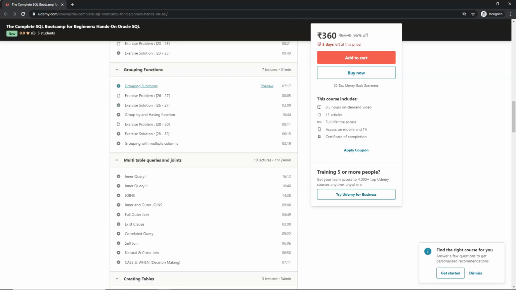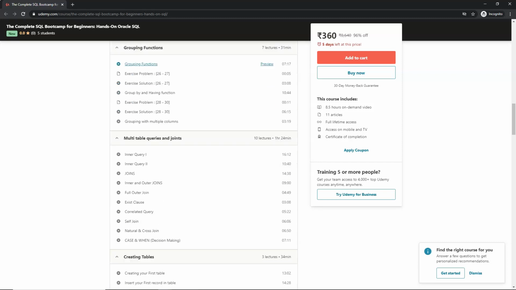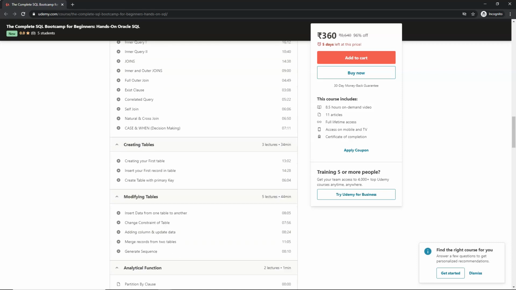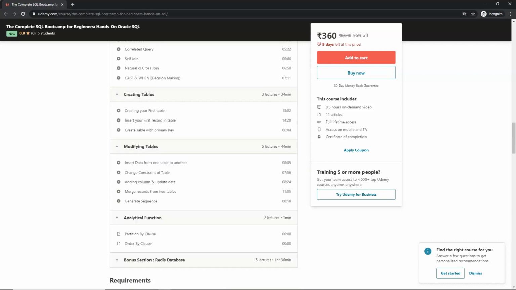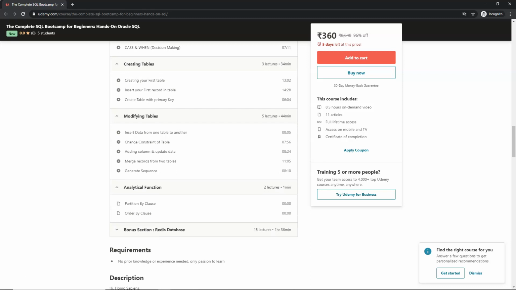How to interact with multiple tables together, and joins. How to create tables. How to do modification on your table, like insertion of your data, deletion of your data, updating your data, and then we'll see some of the analytical functions like partition by and order by.